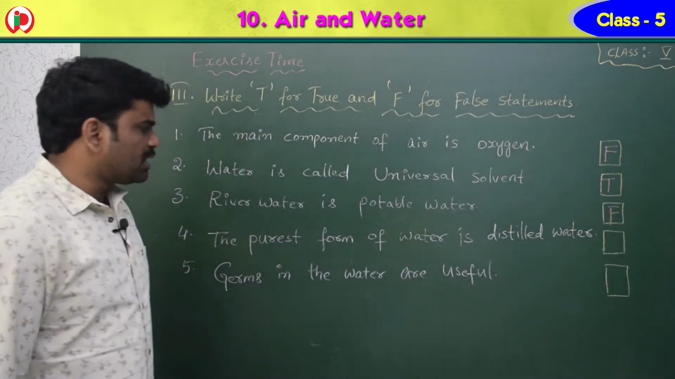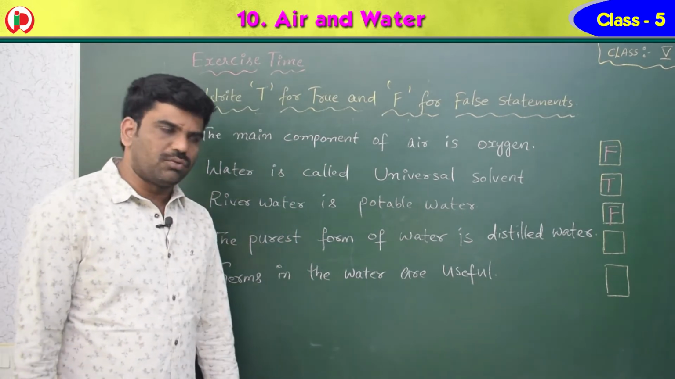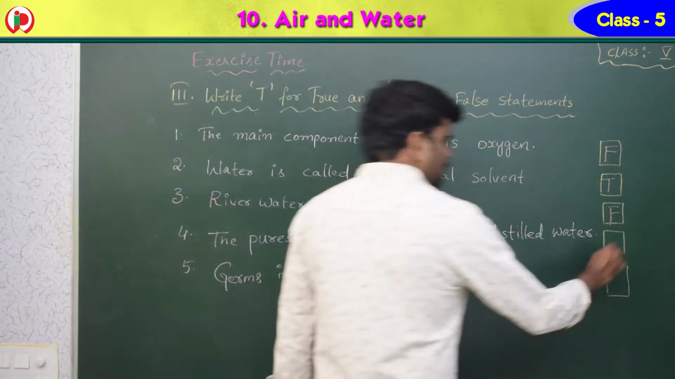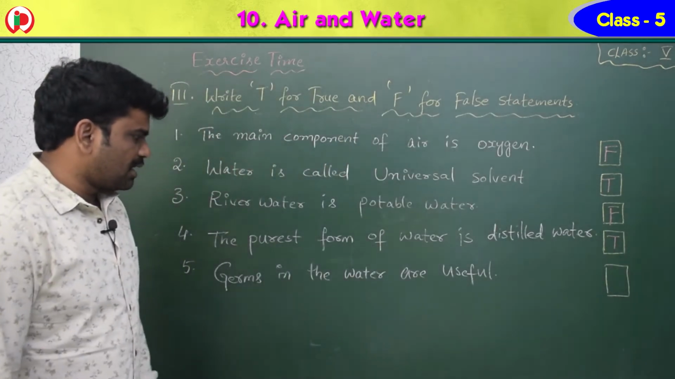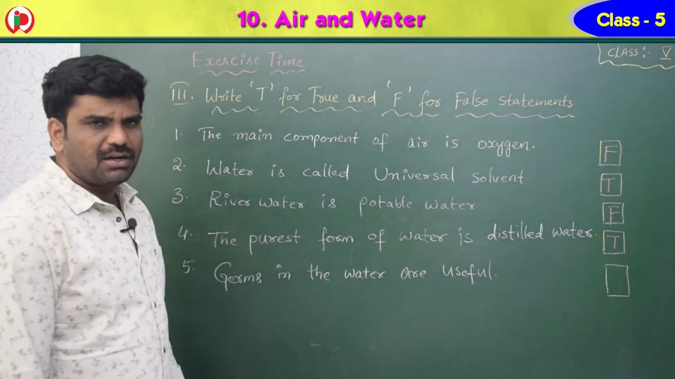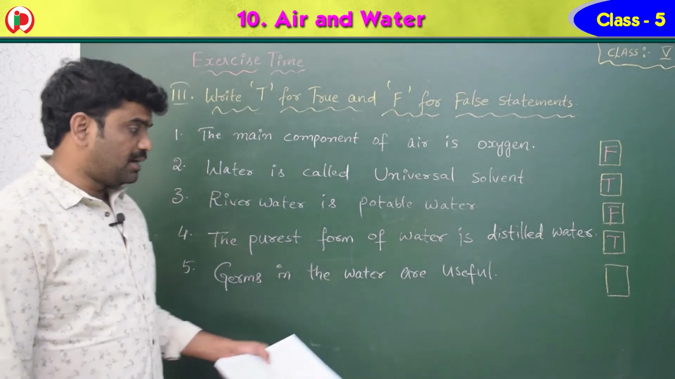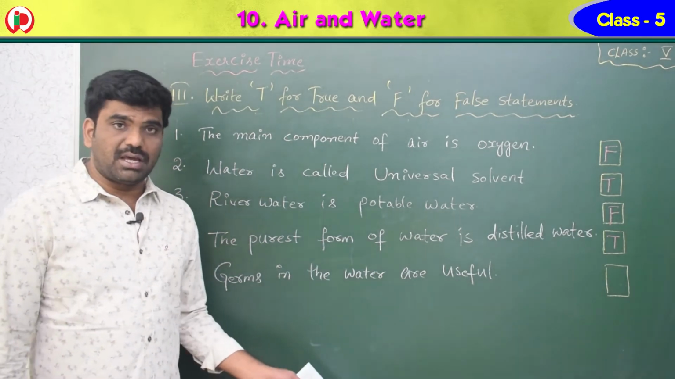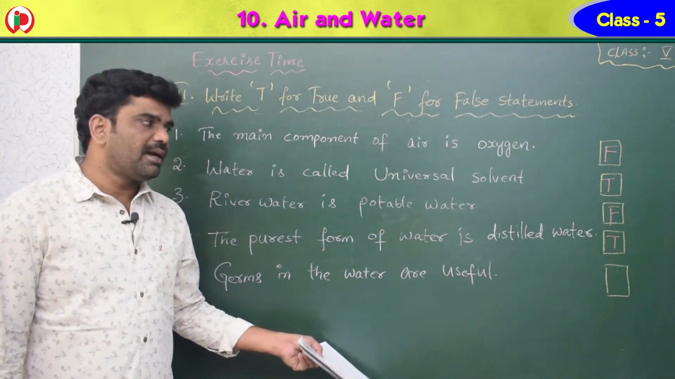Fourth one, purest form of water is distilled water. Yes, that is true. The purest form of water is distilled water. Germs in the water are useful. Is the germs useful, children? No, they cause many diseases like cholera, dysentery and jaundice. So they are harmful. But the statement given says useful. So what do you have to write? False.